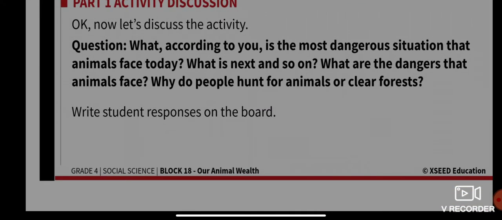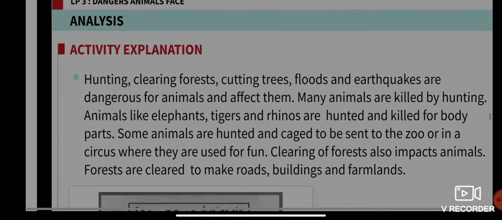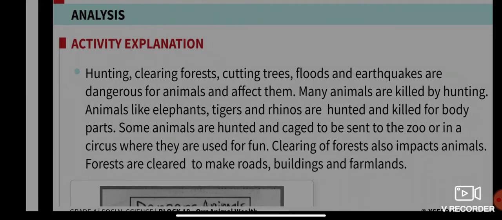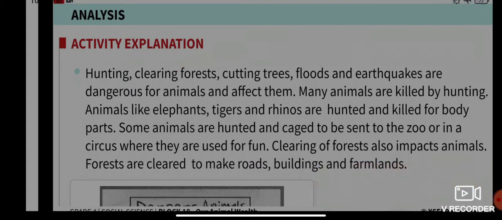Listen to me carefully as I explain. Hunting, clearing forests, cutting trees, floods, and earthquakes are dangerous for animals and affect them. The most dangerous one is hunting, followed by clearing forests, then cutting trees, floods, and earthquakes. All of those are dangerous for animals and affect their lives.